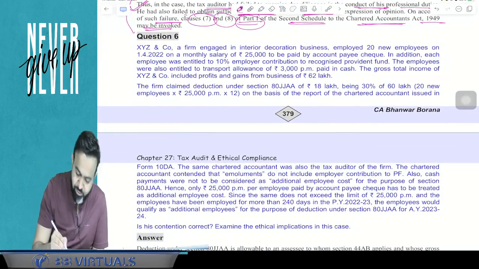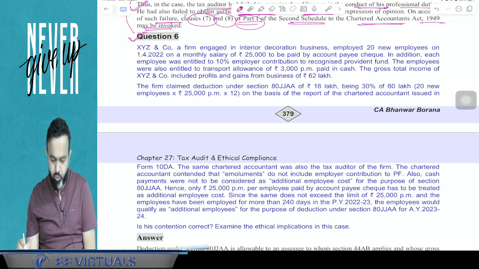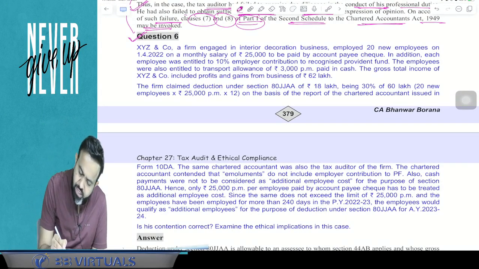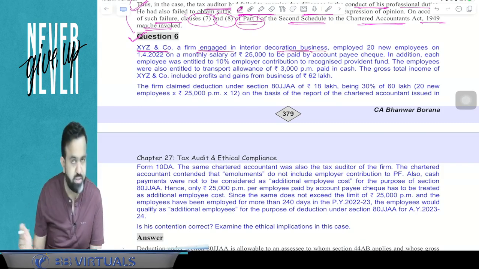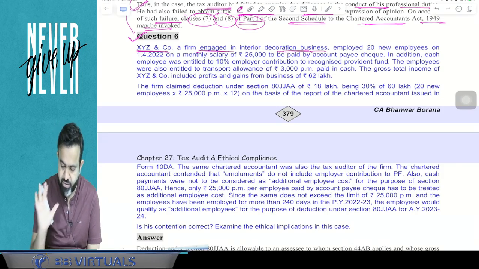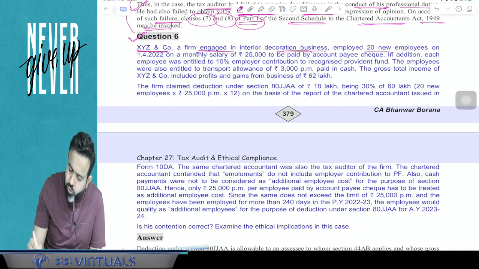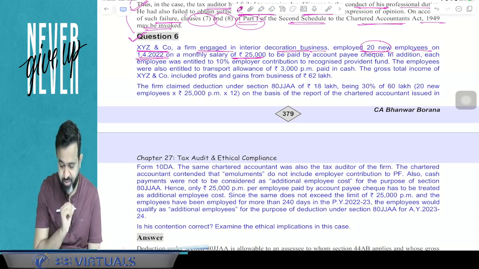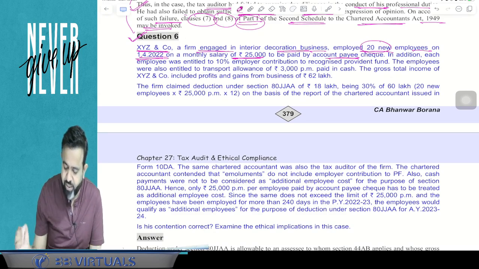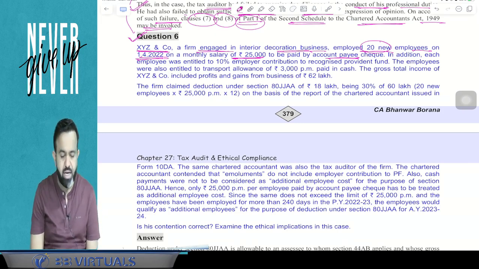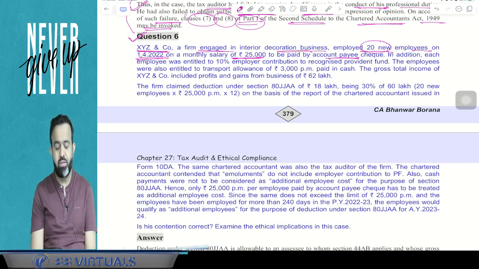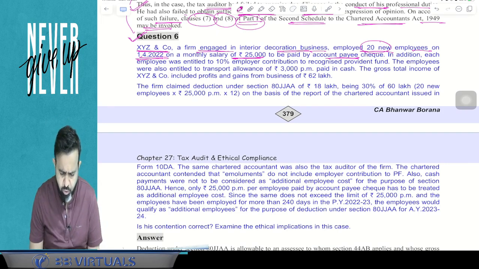What happened here in question number 6? Question number 6 says that XYZ and Company is a firm engaged in the interior decoration business. They employed 20 new employees on 1/4/2022 on a monthly salary of 25,000, to be paid by account payee cheque. So here guys, this firm has employed 20 new employees and they are paying a monthly salary of 25,000, and they paid the salary by account payee cheque only.